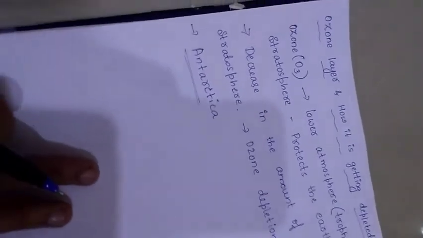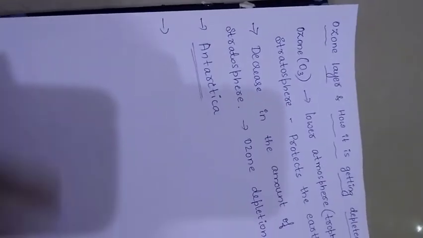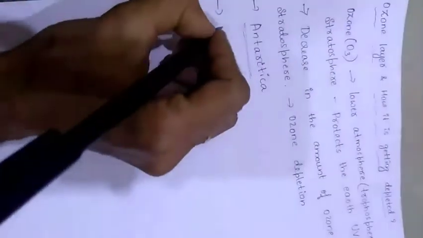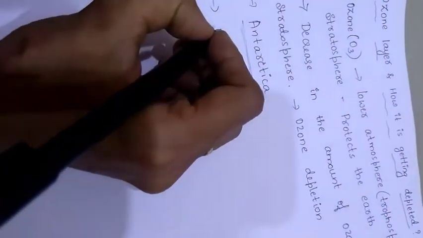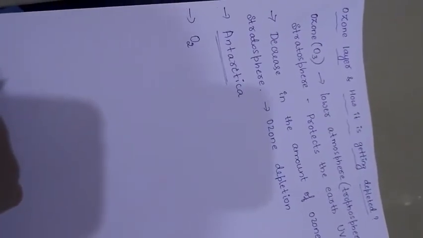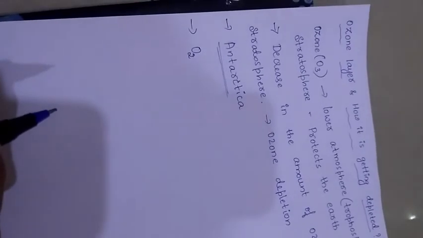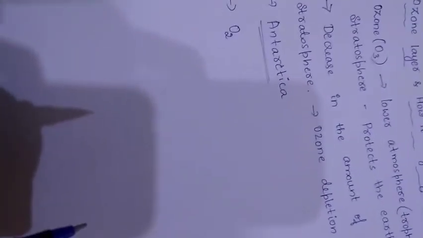Then, the formation of ozone. How is ozone formed? Ozone is mainly formed by the action of sunlight on oxygen molecules. Oxygen means O2. All aerobic forms of life require oxygen for various metabolic reactions and cannot survive without oxygen.